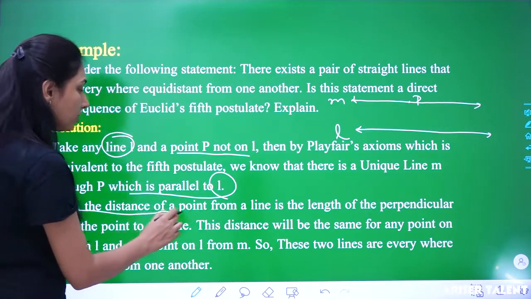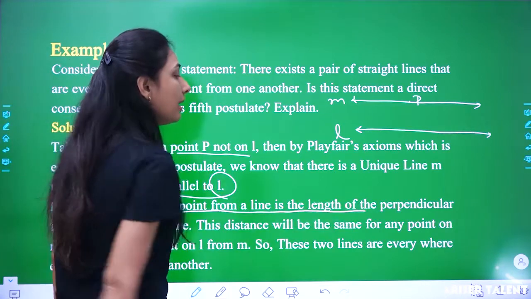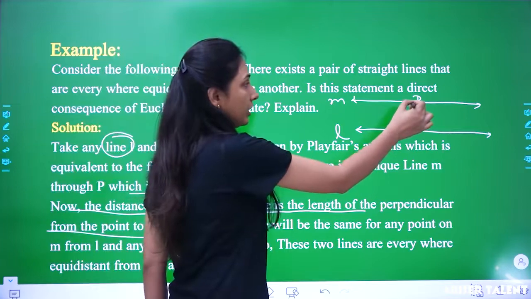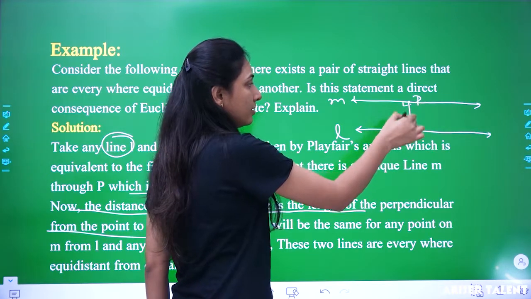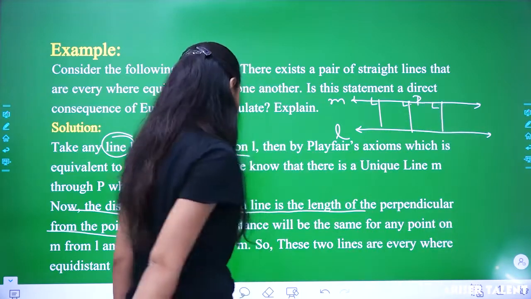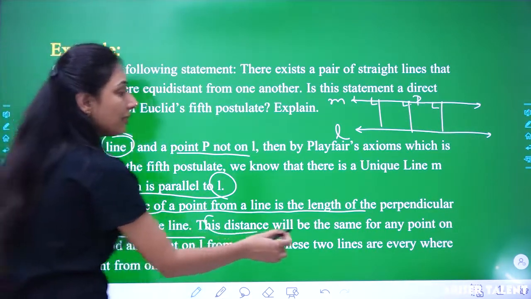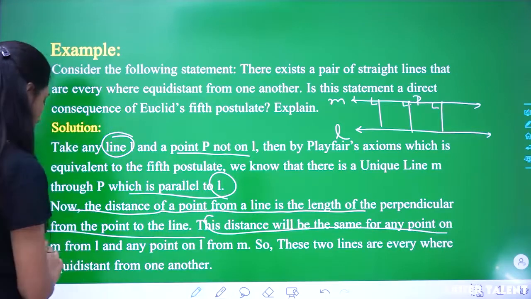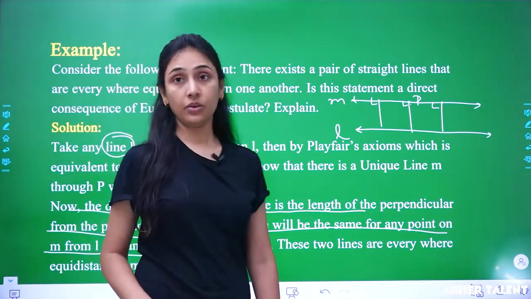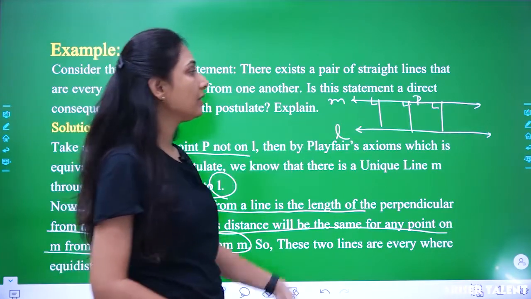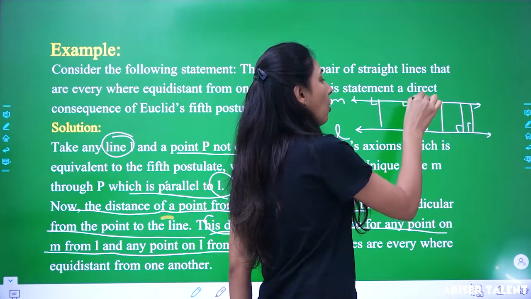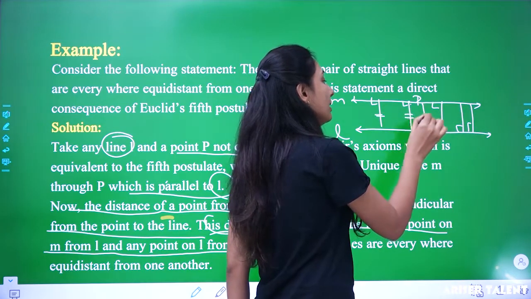Now, the distance of a point from a line is the length of the perpendicular from the point to the line, right? So here we'll be drawing a perpendicular and the distance will be there. Here the distance will be the perpendicular. This distance will be the same for any point on M from L and any point on L from M. If you are measuring these distances, they are going to be all the same, or all equal.